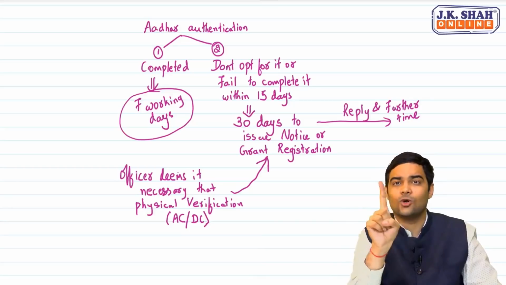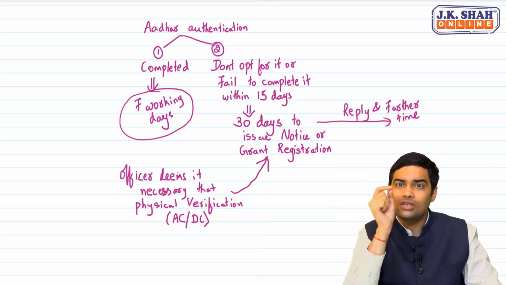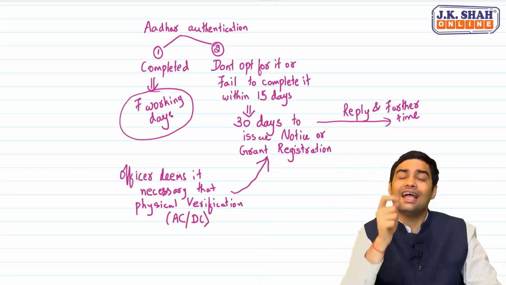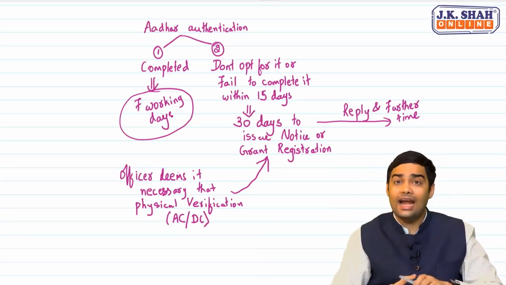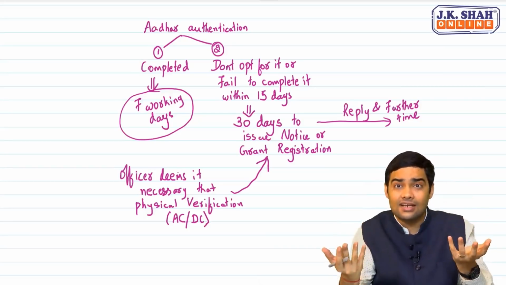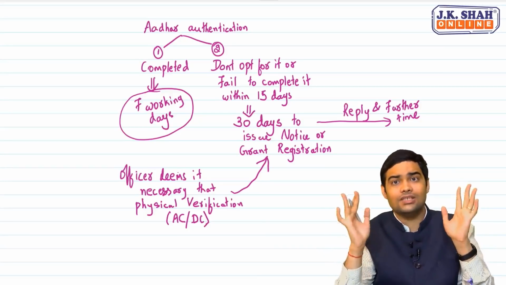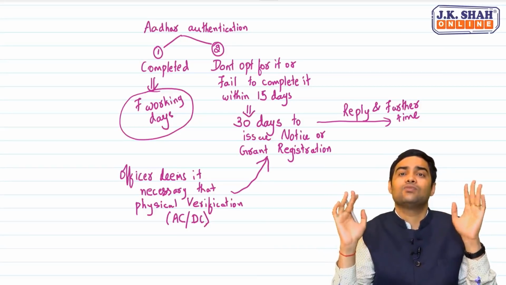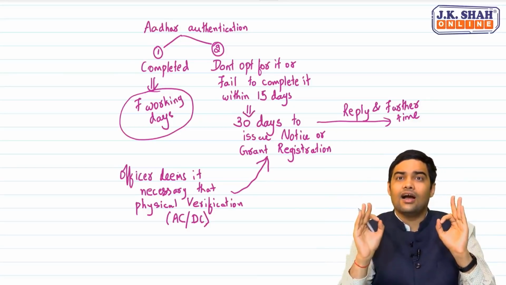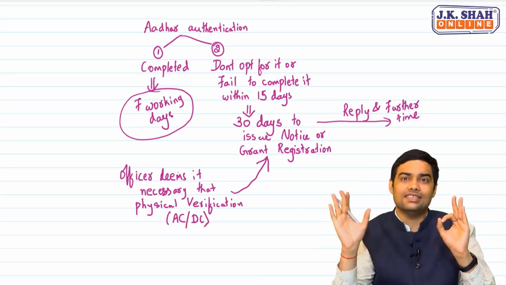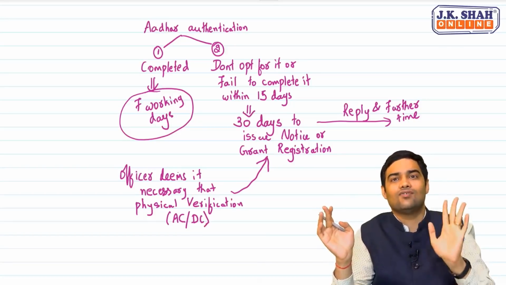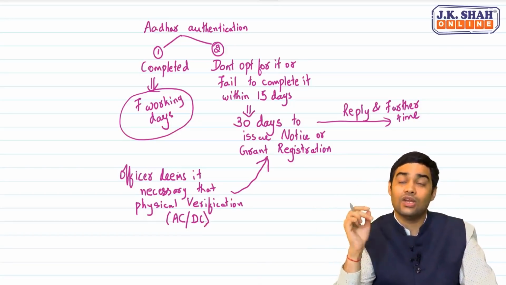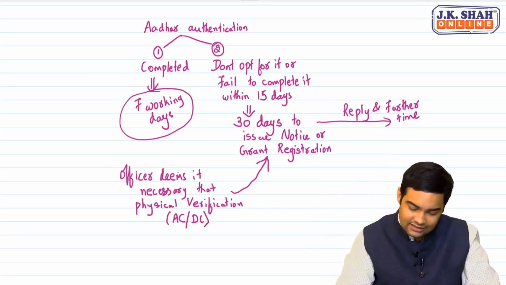The answer is no. Now the officer has a power that if he deems it fit, and this is his discretion, because the law is saying if he deems it fit, then in that case he will say physical verification is necessary, and only after physical verification I will grant registration. In such case, he again gets 30 days time.